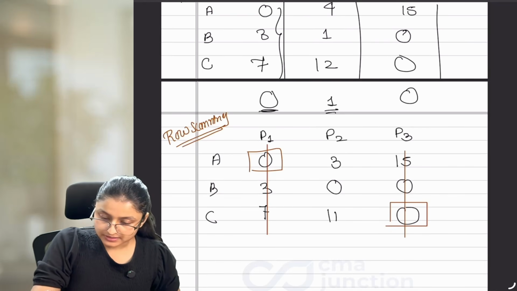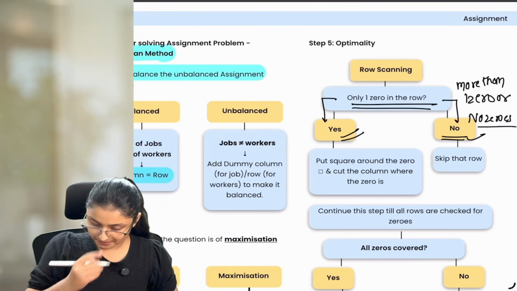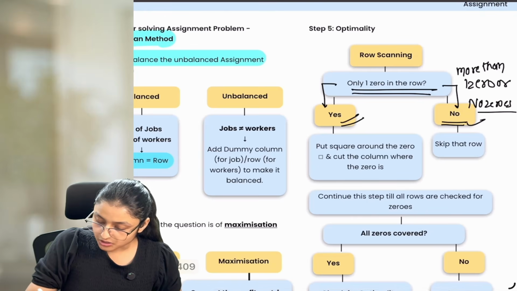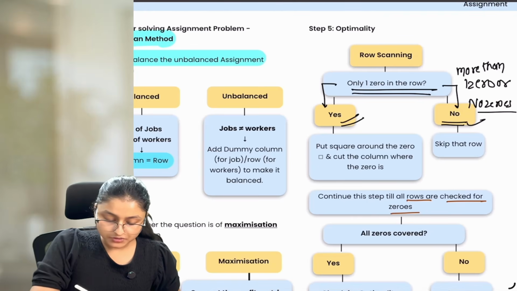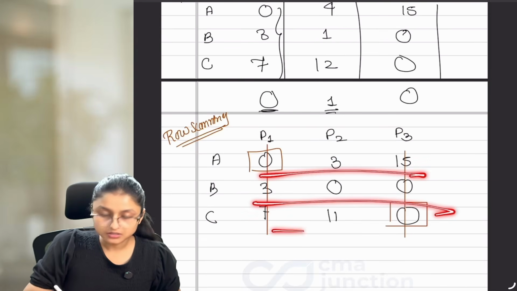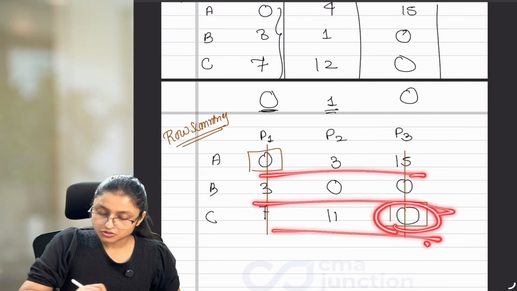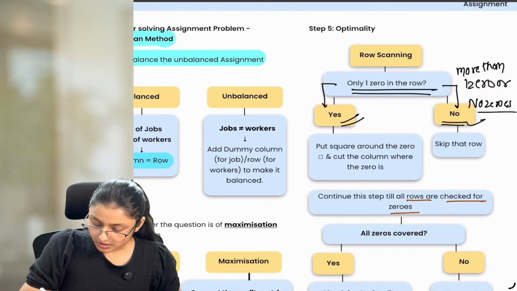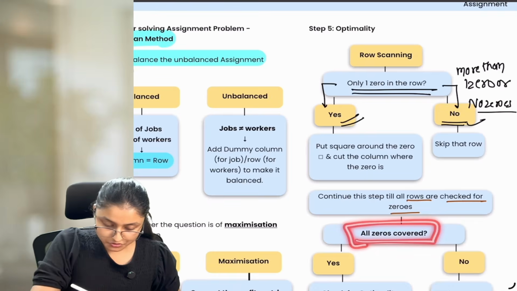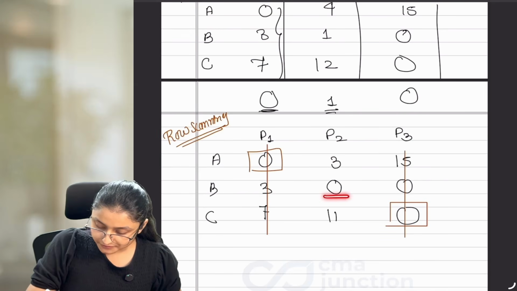Now after this, let's see what the steps are saying. Continue this step till all rows are checked for zeros. We have checked all the rows, and then only we found out this one. So all the rows are checked for us. All zeros are covered. So if you notice, here we are left with one 0.